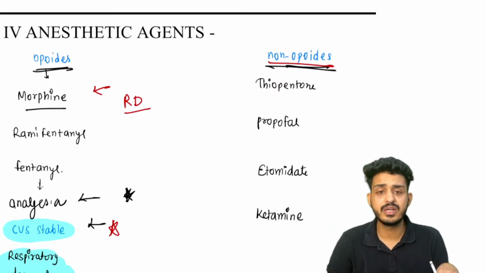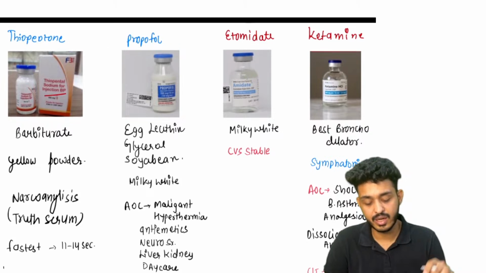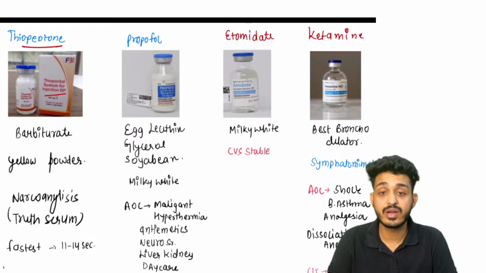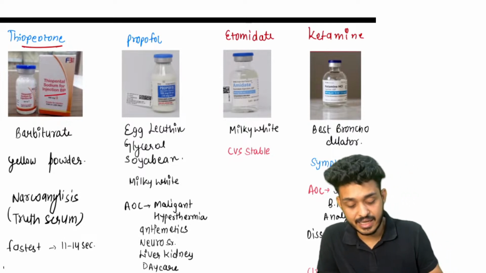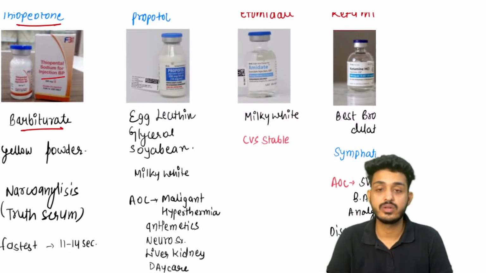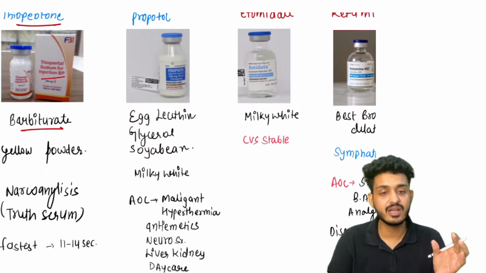Next are your thiopentone, propofol, etomidate, and ketamine. They are important ones. Try to look here. First of all, we have this injection that is a yellow colored powder. That is your thiopentone. Thiopentone is a type of barbiturate. You know, barbiturates and benzodiazepines are from the same class.